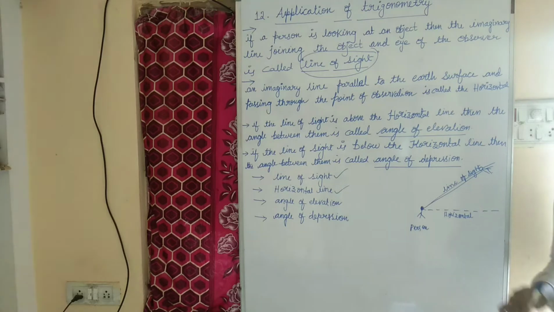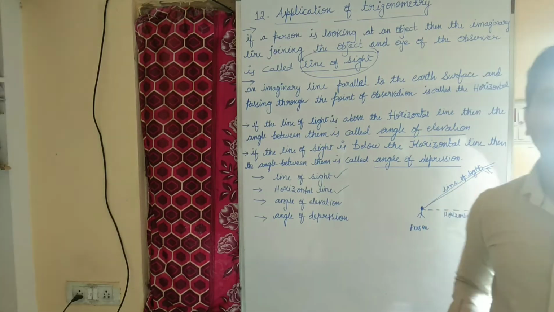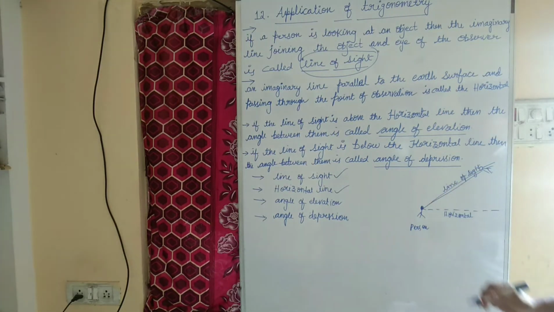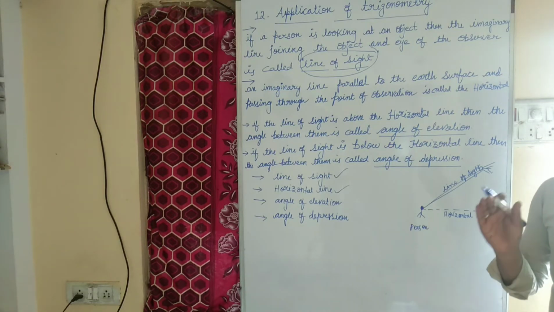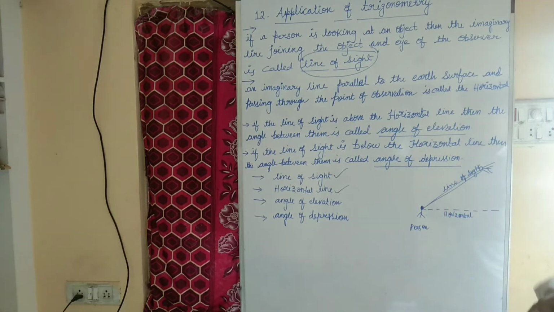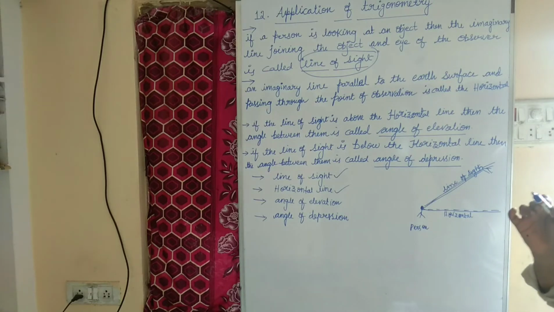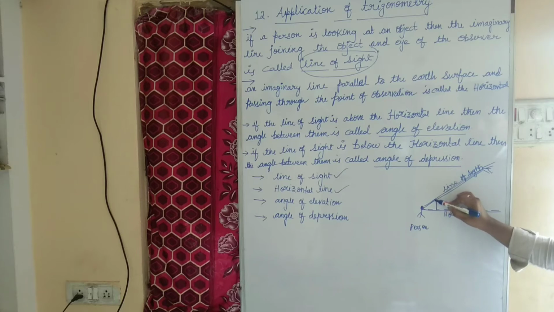Now coming to what we mean by angle of elevation. If the line of sight is above the horizontal line, then the angle between them is called the angle of elevation. If you observe in this diagram, this is our line of sight, this is our horizontal line, and this is our point of observation. When two rays meet at one point, an angle is formed. Here the angle is going to be formed and we call it theta.